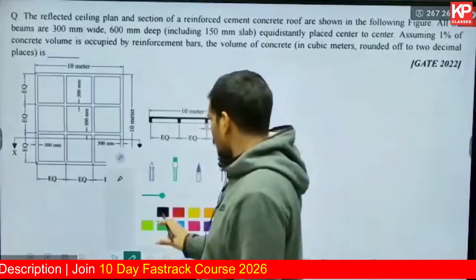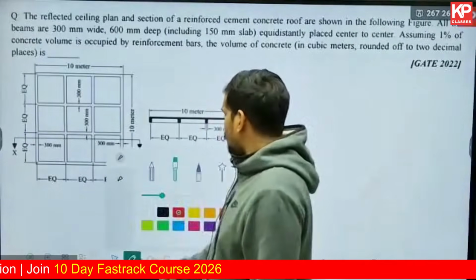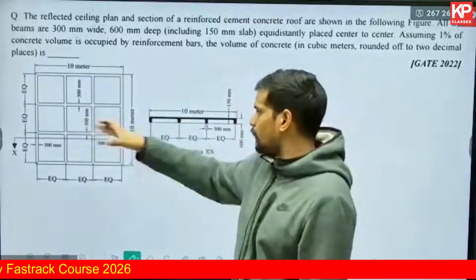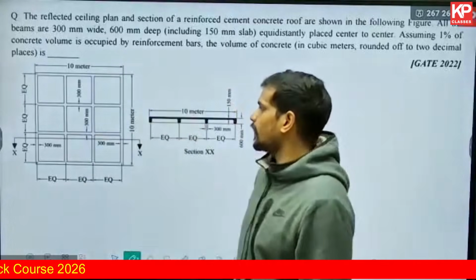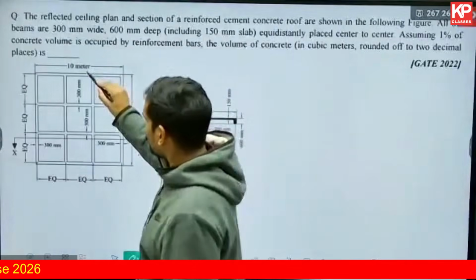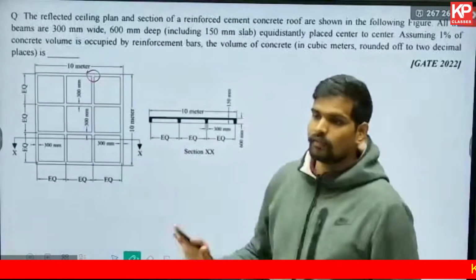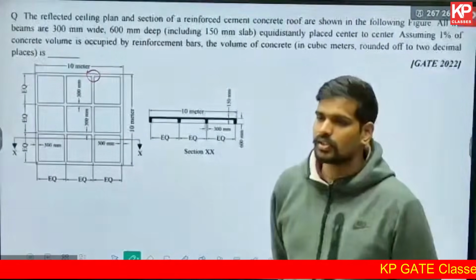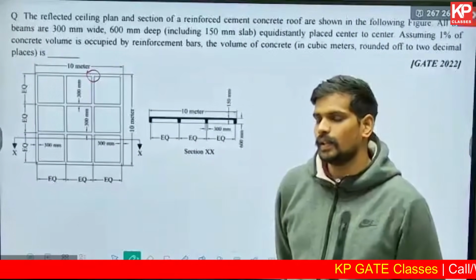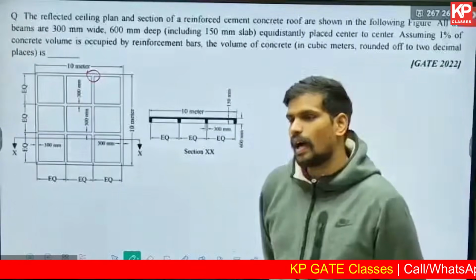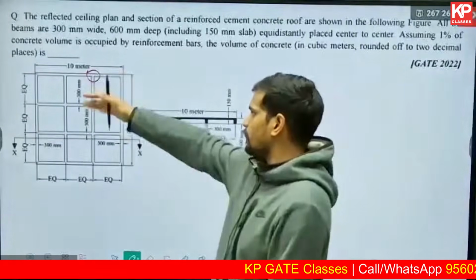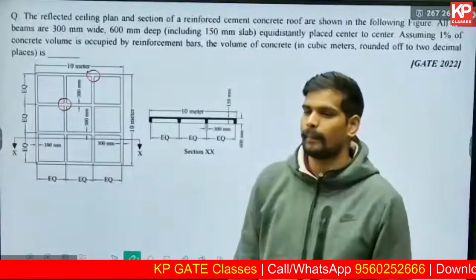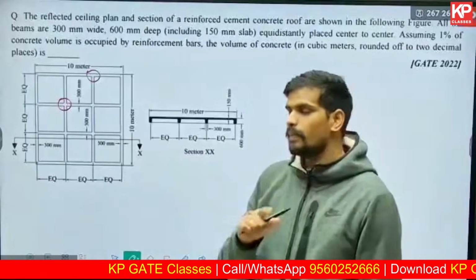Can anyone look into this diagram and tell me, we'll read the question, but just by looking at the print, this is basically a slab and beam network. So there are beams intersecting. Can anyone tell me at this point how much will be the deduction in the center line if I want to use the center line method here? What will be the deduction to be applied at this point? Half of the width of the beam. These are beams, so it will be half. And what will be the deduction you will apply at this point? It will be the width of the beam.